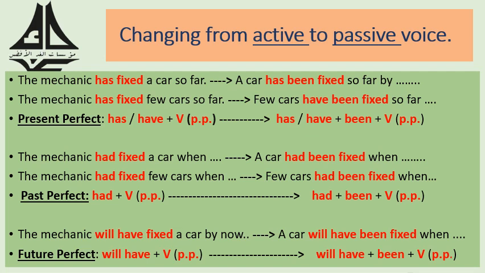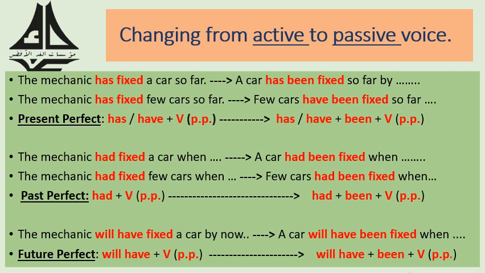We continue with a car has. Then we need something related to perfect. We use been. So it becomes a car has been plus the past participle of the verb fix. Finally, a car has been fixed so far.